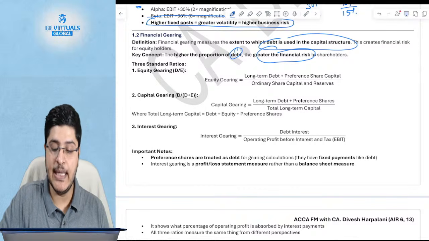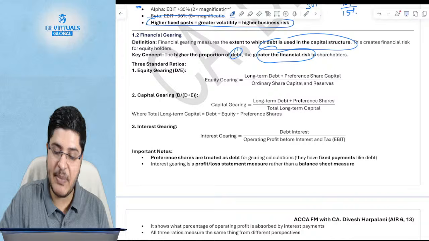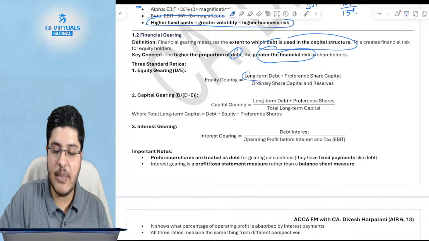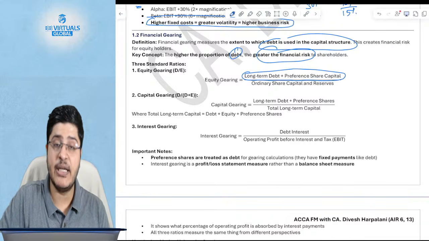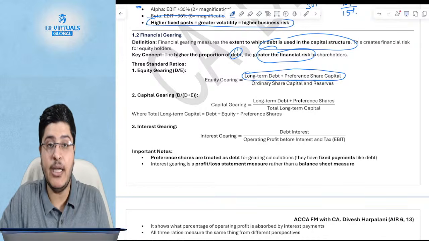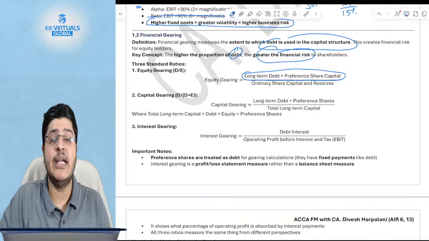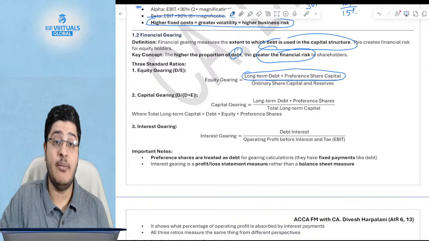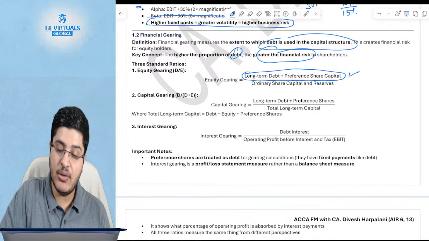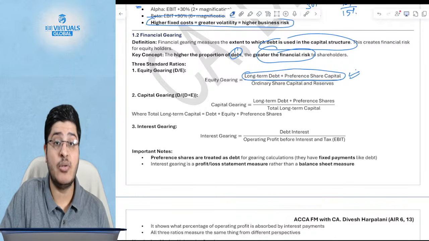We've also discussed this. If you look at it from an equity perspective, it refers to long-term debt and preference shares in the numerator. Guys, yesterday also I told you preference shares are like debt because the obligation is fixed. You have to pay that dividend, you have to pay that share capital back at least before you pay the ordinary equity shareholders, and hence both will be in the numerator. This could be a common source of error.